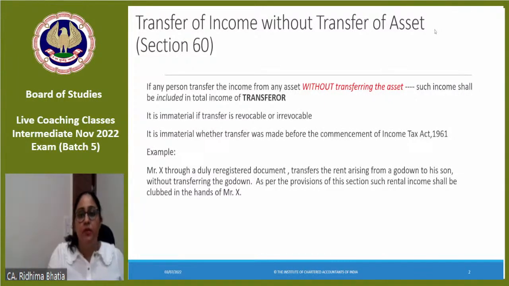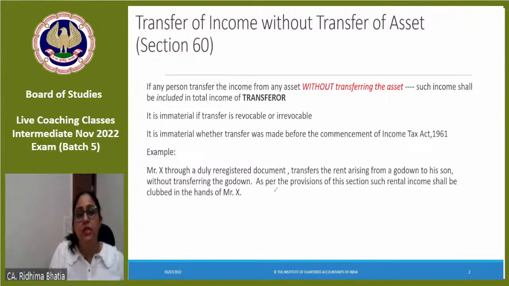So let's begin. सबसे पहला is transfer of income without transfer of asset. I have transferred an income, but I have not transferred an asset. Asset transfer नहीं हुआ, owner मैं हूँ. तो अगर income उसका transfer हो रहा है, तो उसमें clubbing provision लग जाएगा.